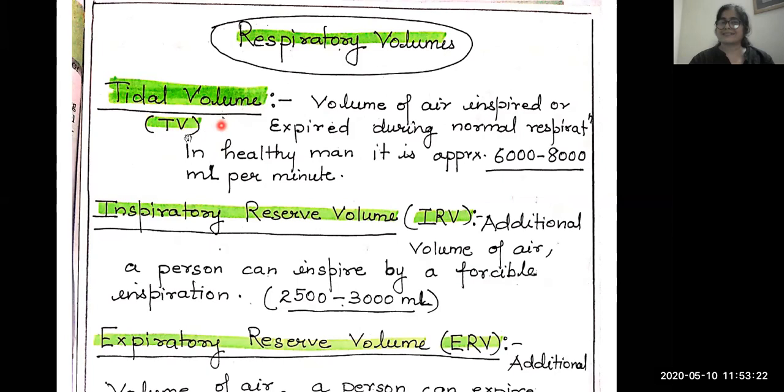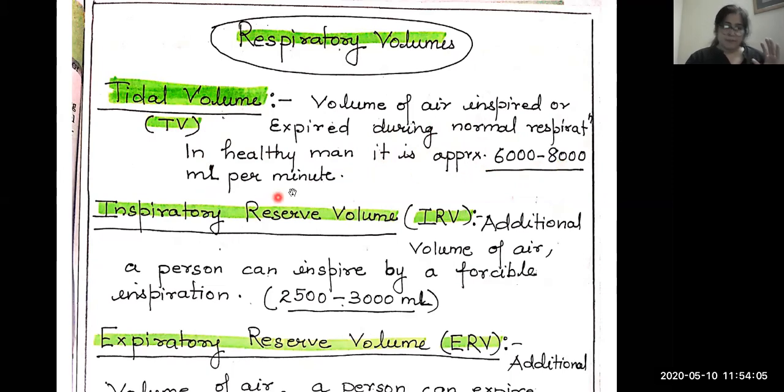First I am going to discuss the tidal volume. Tidal volume is denoted by TV, and it means the volume of air inspired or expired during normal respiration. When we are sitting normally and inhaling and exhaling without any force, the volume of air inspired or expired is known as tidal volume, and that is approximately 6,000 to 8,000 ml per minute.